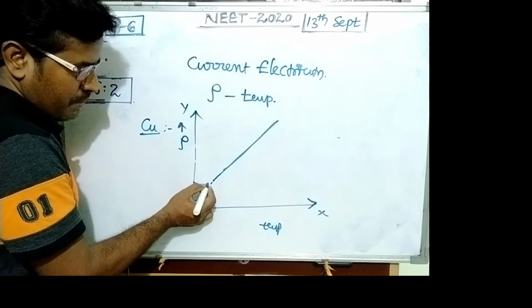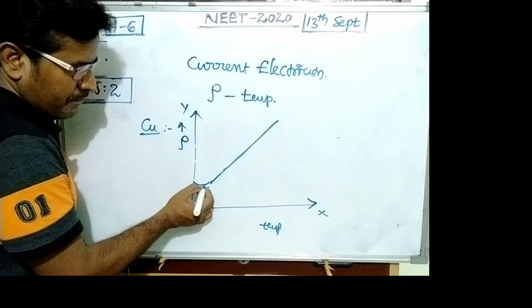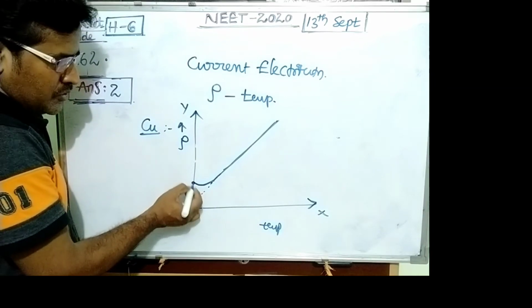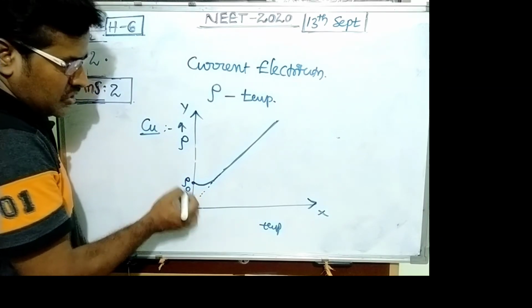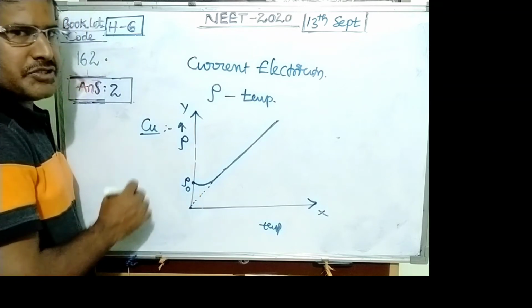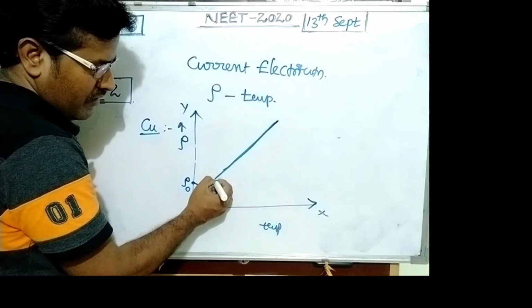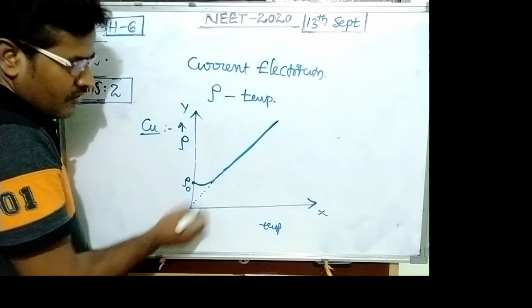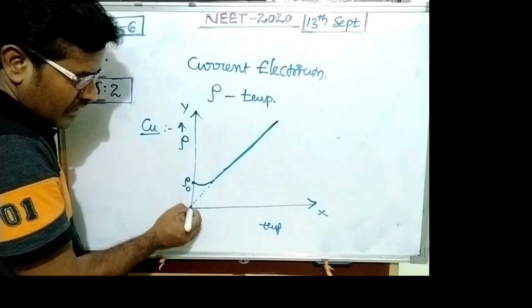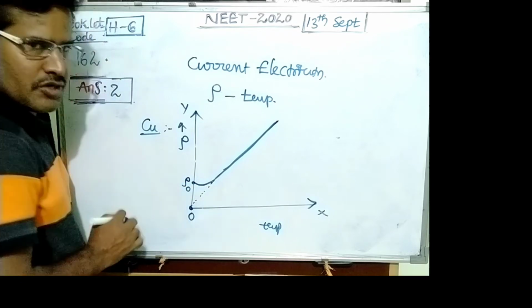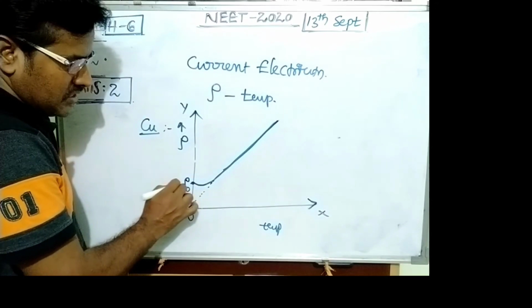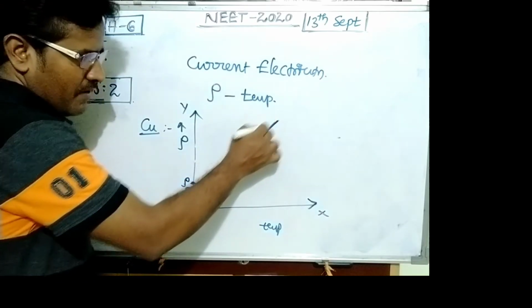At this place, some curved path is there at the starting position. So initially some resistivity is present. But it is originally a straight line. The shape of the graph is a straight line. So the initial value does not start from 0, some resistivity is there initially. But the shape of the graph is this.